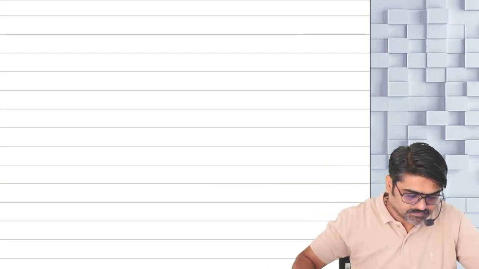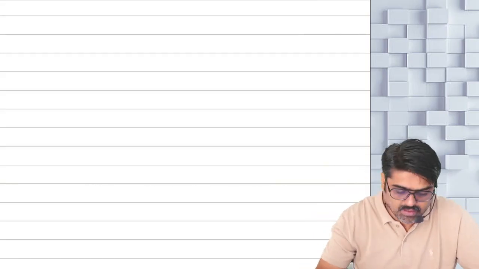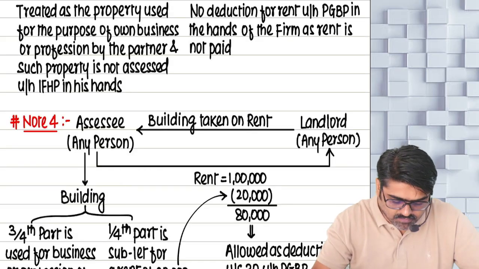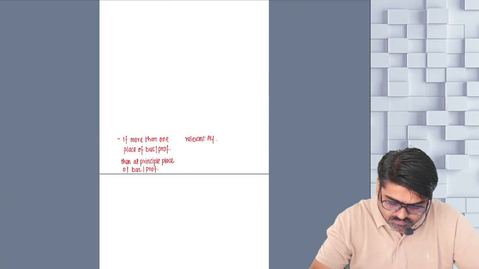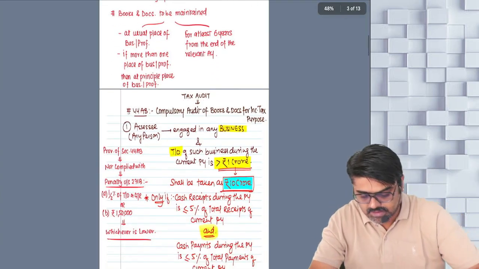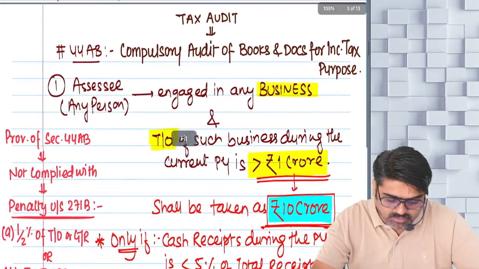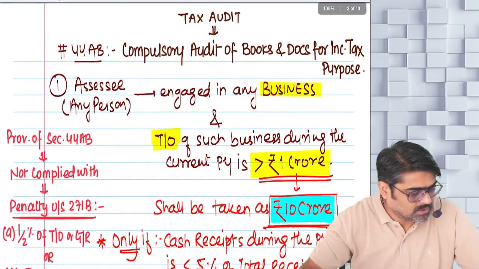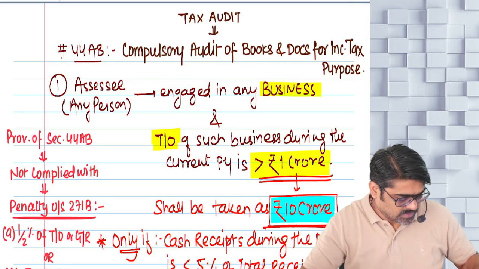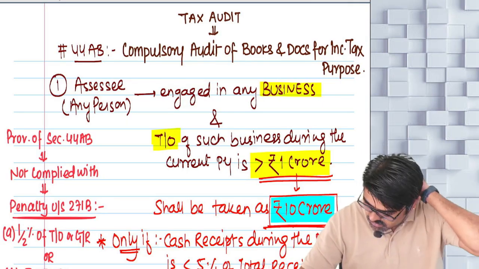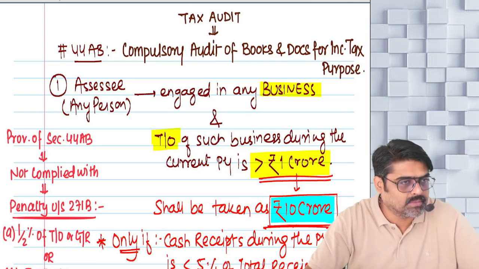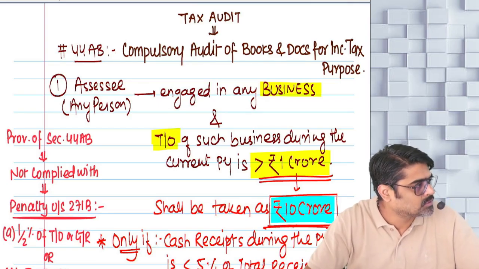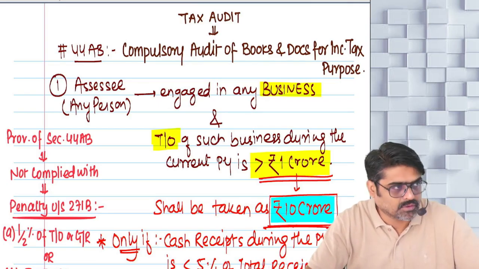Okay, guys, good morning. Yesterday we stopped at 44AA, about the maintenance of books of accounts. Today we are going to finish the balance part before the break, and after the break we are going to start with capital gains, okay?